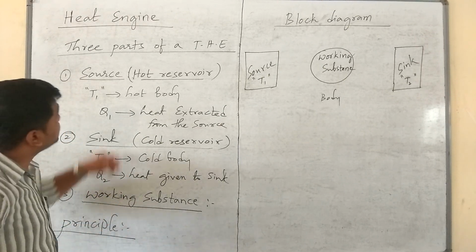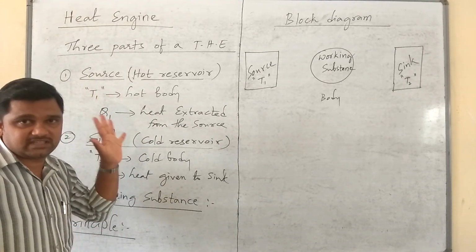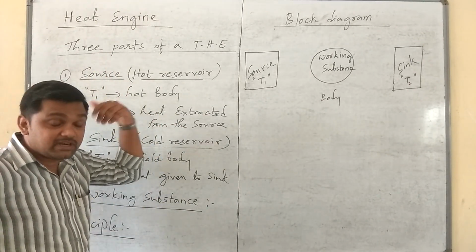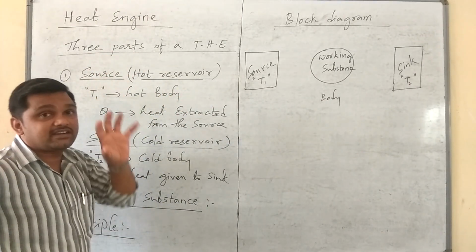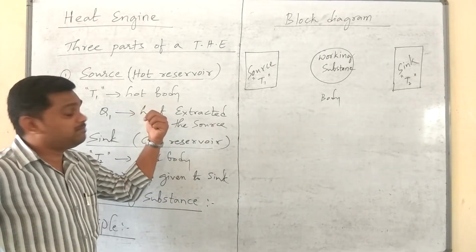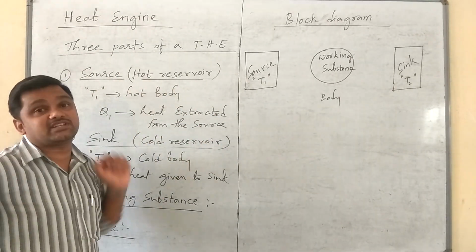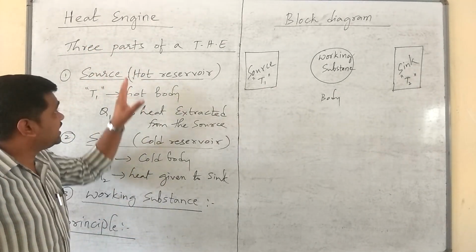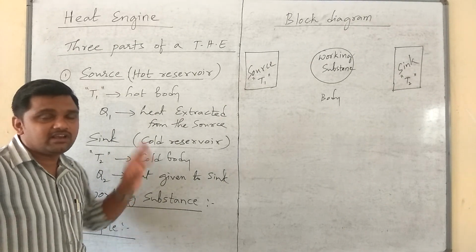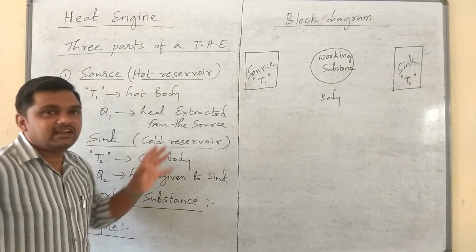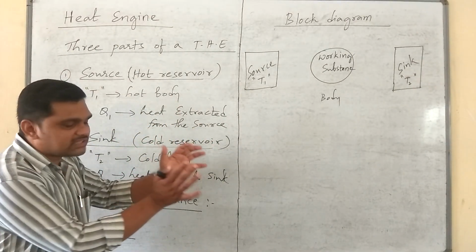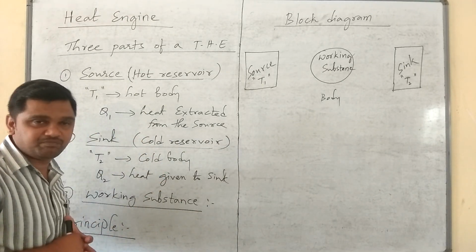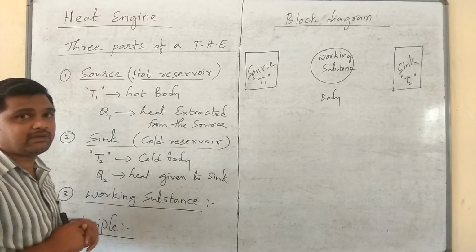But as per the principle of the heat engine, all the different parts of the heat engine, which are at different temperatures, tend to come to the thermal equilibrium state or thermal equilibrium condition. Based on this, our heat engine will work.